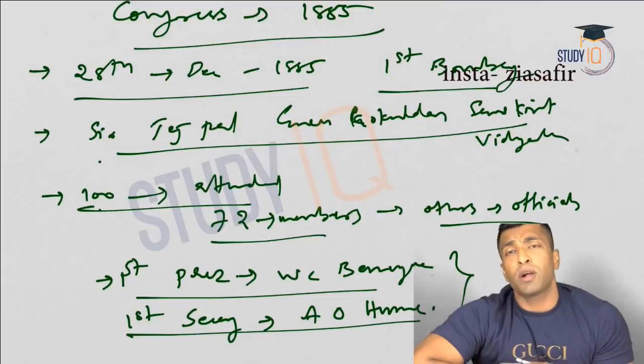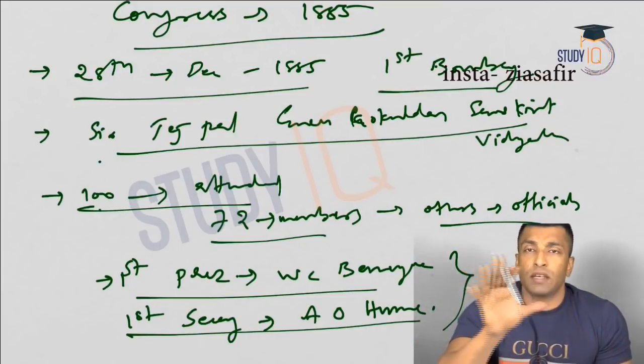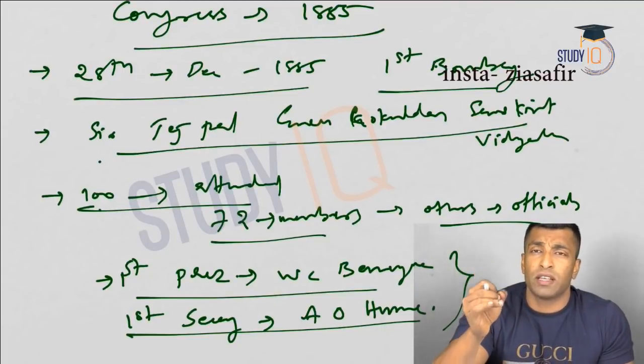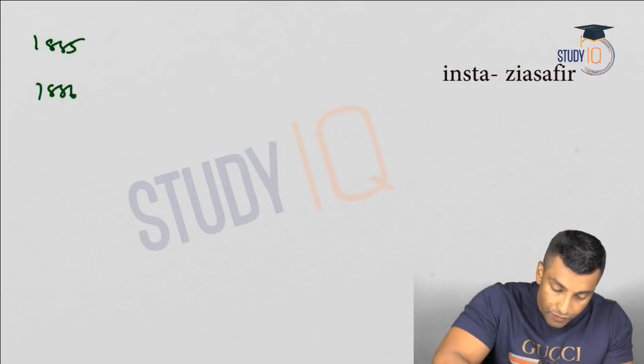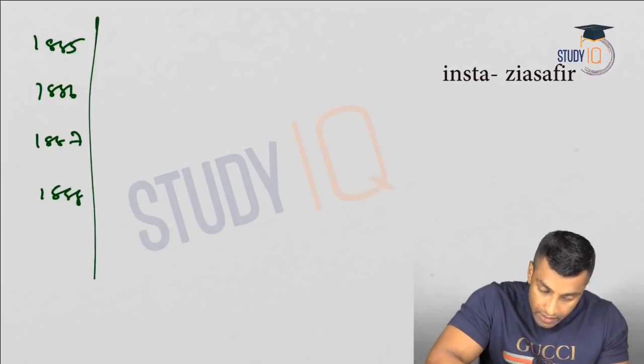Okay, now if you need to know what is Congress, let's try to understand the first 4 sessions of Congress, and then you will have a complete idea about Congress. I'll take 5 minutes and explain what those 4 sessions are, so you'll get the complete idea of Congress, what the objective of Congress is, and what ideology the Congress is propagating. Okay, so let's talk about the first 4 sessions. You can see 1885, 1886, 1887, 1888.